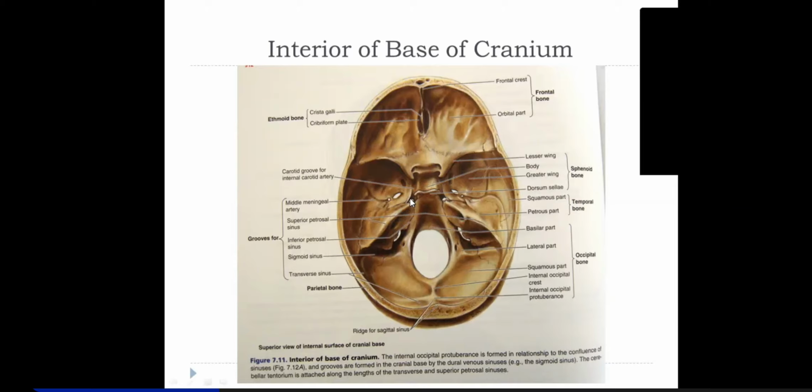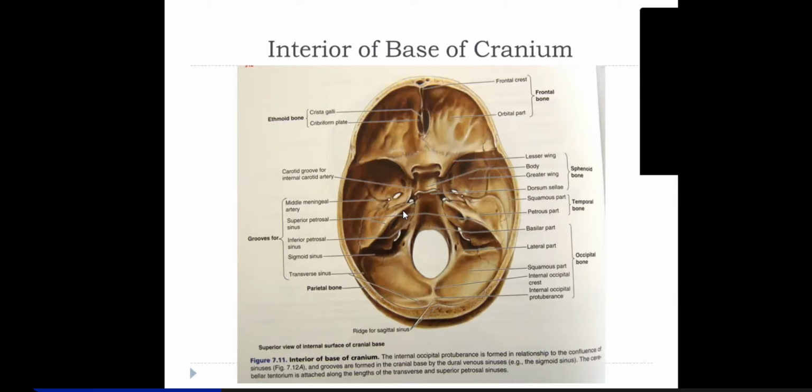in this foramen lacerum, and when it reaches the foramen lacerum from outside the skull, you know, there will be sympathetic plexuses around middle meningeal artery, and that's called deep petrosal nerve.